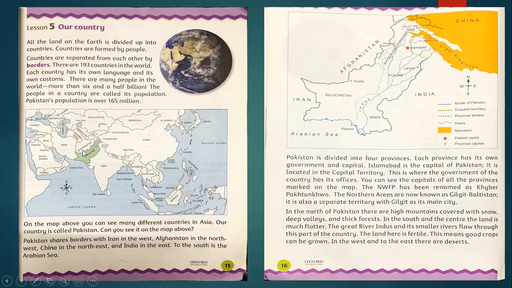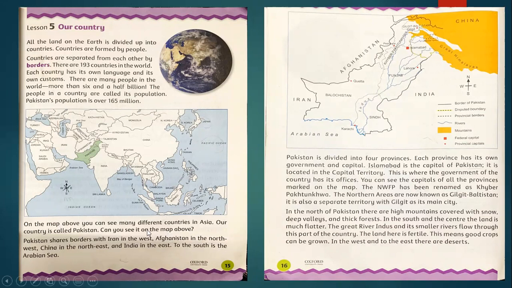Here, this line shows the border of Pakistan. There are 193 countries in the world. Each country has its own language and its own customs. Okay, there are many people in the world, more than 6.5 billion. The people in a country are called its population. Pakistan's population is over 165 million. People living in Pakistan, this is called the population of Pakistan.